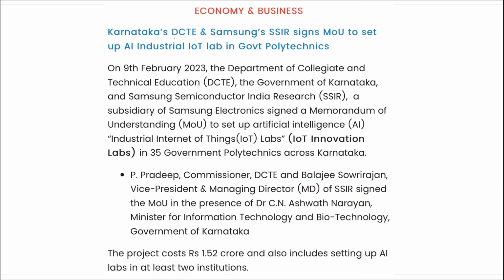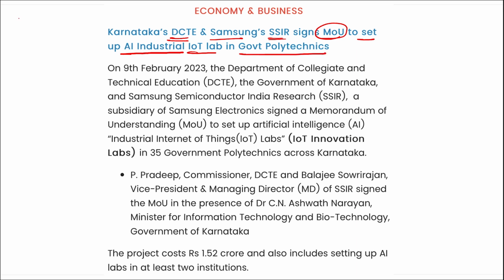Next, Karnataka's DCTE and Samsung SSIR have signed a memorandum of understanding to set up artificial intelligence industrial IoT labs in government polytechnics.